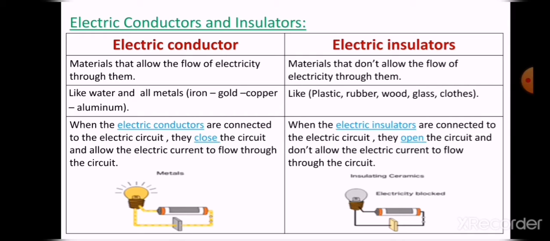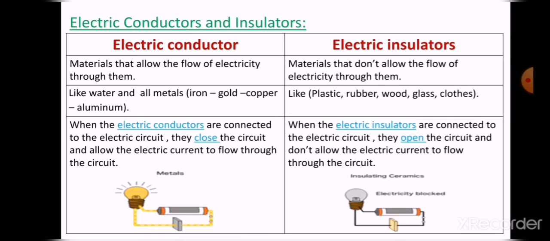Before we study the dangers of electricity, we must know the electric conductors and electric insulators. What is the difference between the electric conductors and electric insulators? Electric conductors are the materials that allow the flow of electricity through them.